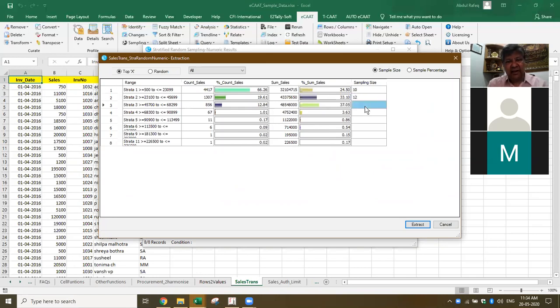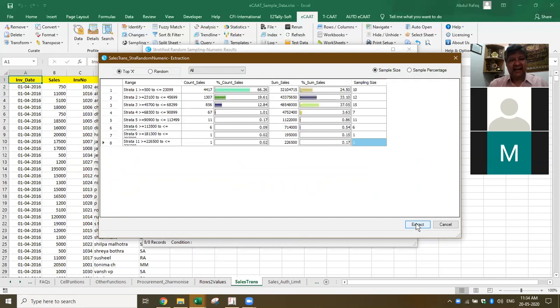Now in this case, I already have 856. Let's say I want to pick up 15, because for higher value, I want to pick up a higher number of samples. Now 67 are there. Let's say I want to pick up 10%, 7. Now 11 are there. In this case, I want to pick up all the 11. Now in this 6 are there. I want to pick up 6. Here we have got only 1. I want to pick up that. Here also 1. And I say extract. So this will be extracted exactly on the criteria you've given.